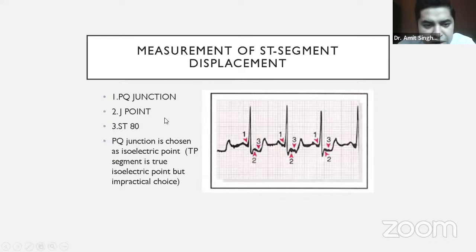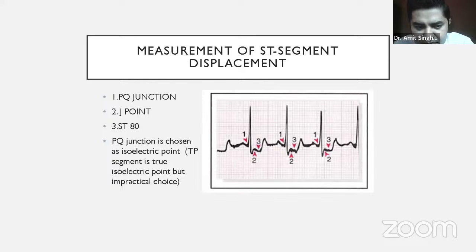I have made markings for this. There is the PQ junction, which is the junction between the QRS and the PQ segment. The J point, or junctional point, is the junction where the QRS segment ends and the ST segment starts. That is called the J point.